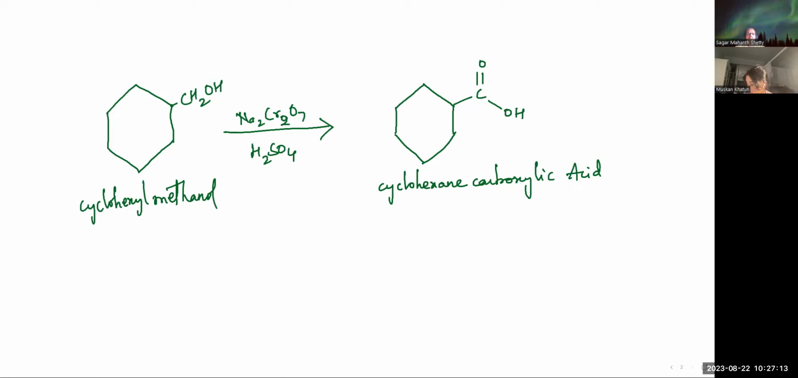leaving group. When I say poor leaving group, here a hydroxyl group must be transformed into a good leaving group prior to reacting as an electrophile. This might sound a little bit bizarre when you actually hear it. I'll try to show you an example here.